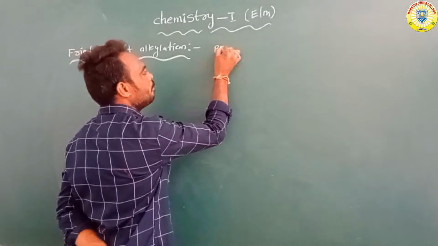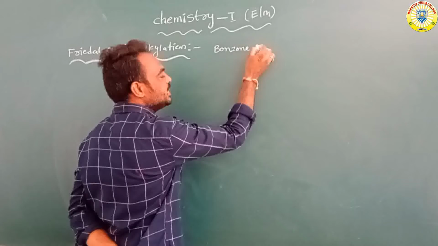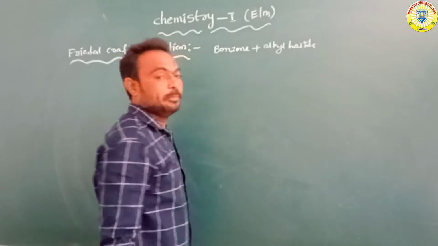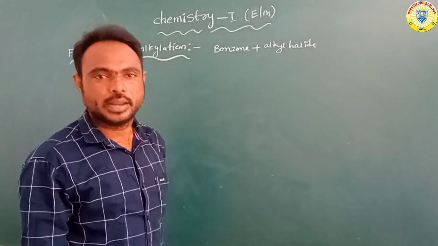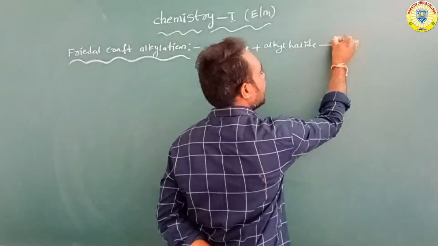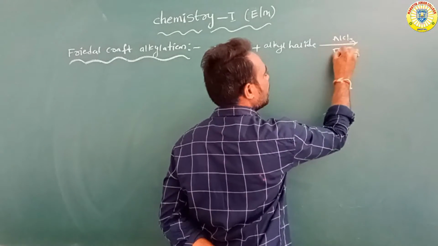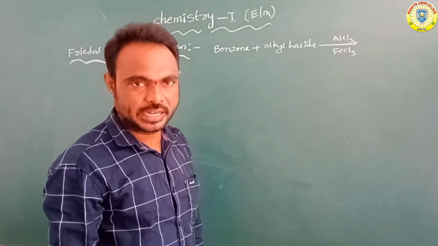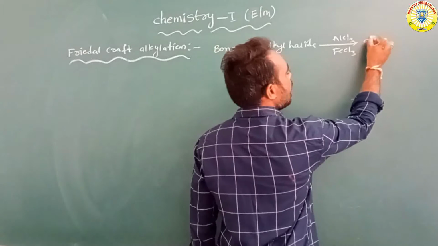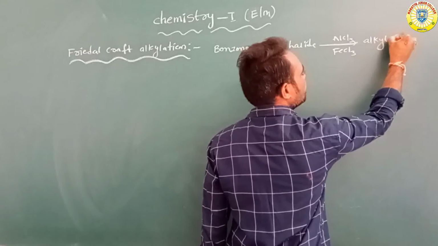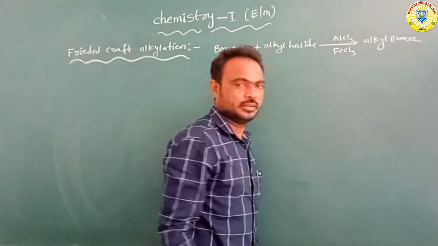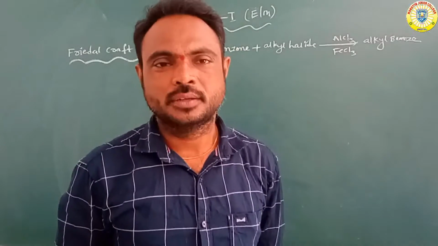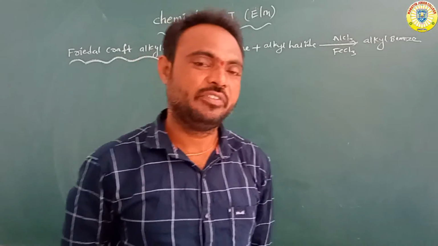Suppose, for example, benzene reacts with the alkyl halide in the presence of AlCl3 or FeCl3 to form alkyl benzene. This type of reaction is called a Friedel-Crafts alkylation reaction. So it is very important.